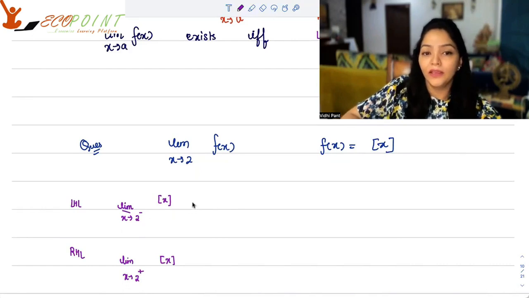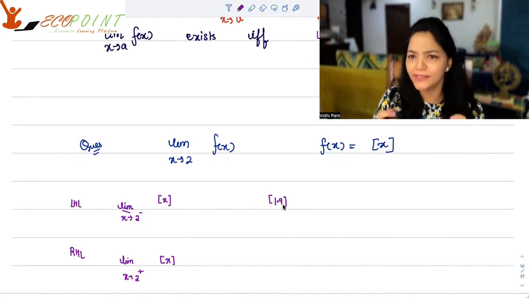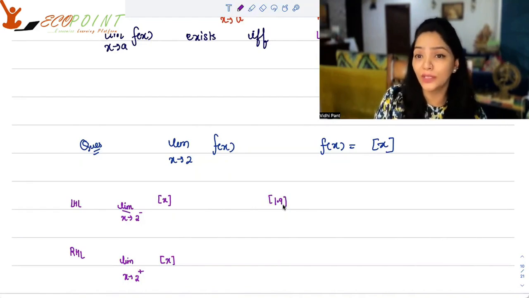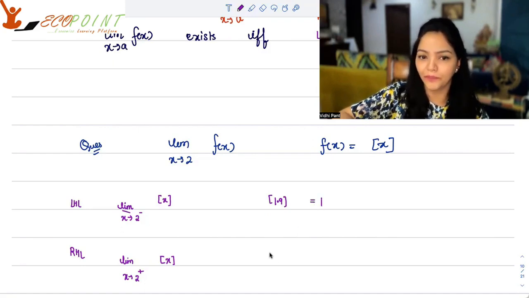Now, left of 2 would consist of numbers like 1.9 or something. You can keep an example in your head to figure out what's going to happen here. So suppose x is 1.9. What is the greatest integer less than or equal to 1.9? Well, the greatest integer less than or equal to 1.9 is 1. So 1 comes out from here.